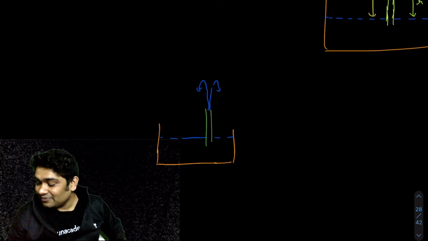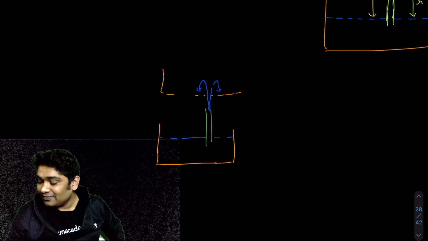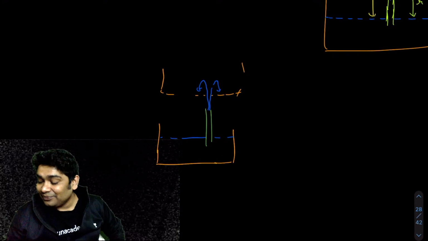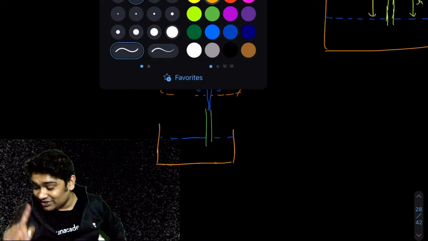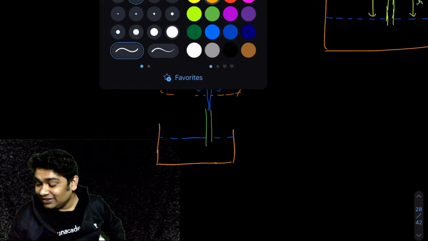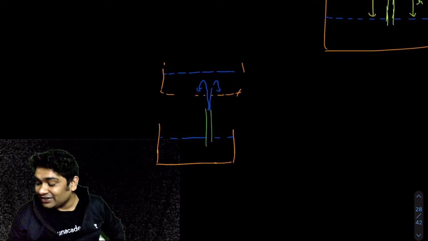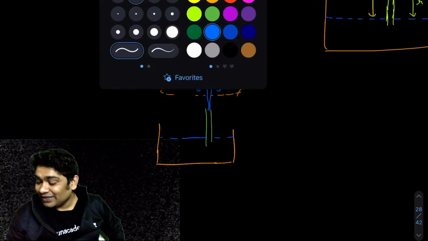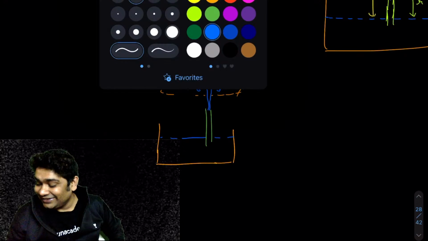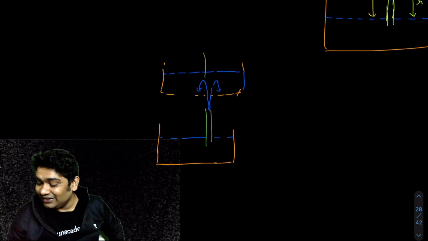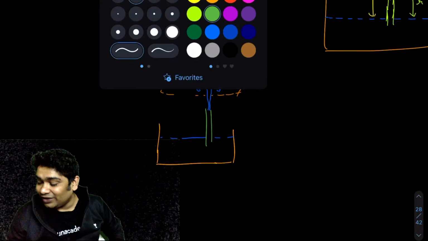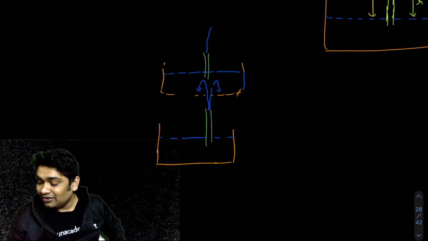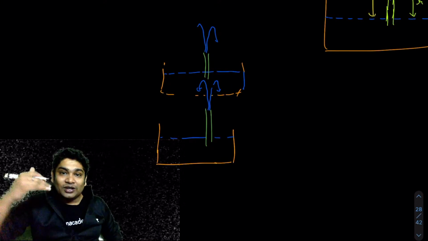Imagine, and then added another capillary. This is a very interesting paradox that was asked. Then added another capillary here, gotten another fountain, collected the water above, and so on.